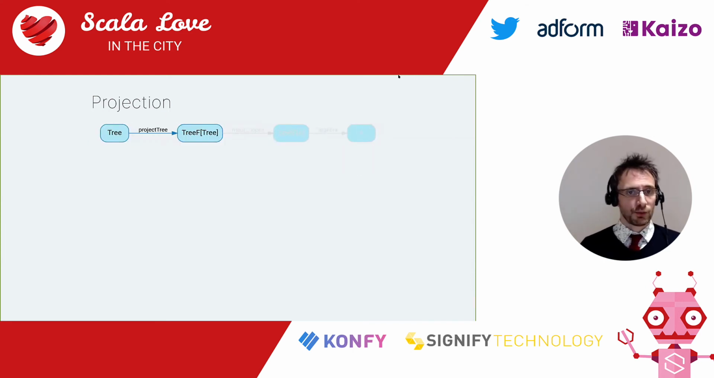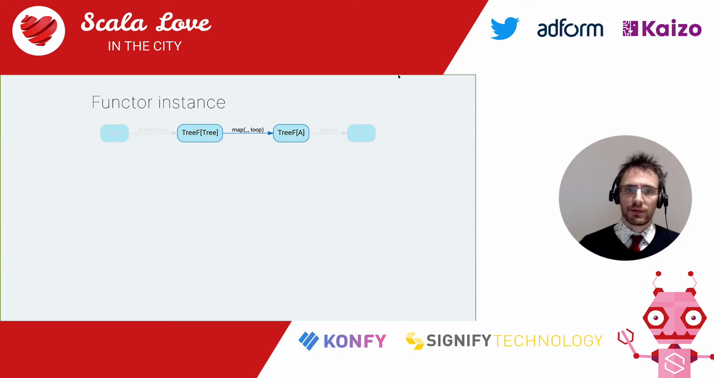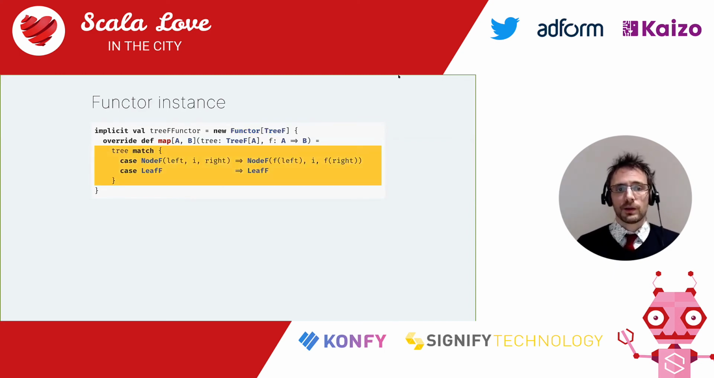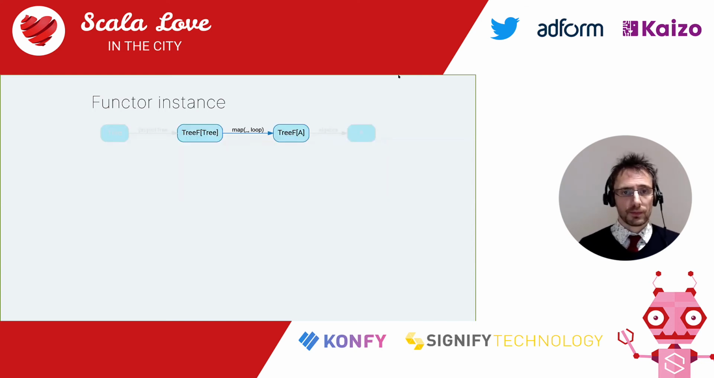So project is projectTree. And now we need to be able to call map on TreeF, which in plain English means we need TreeF to have a Functor instance, which is actually not very hard to write. Declare Functor of TreeF, where given a NodeF, we apply the function to the left and right branches. And given a LeafF, we don't actually do anything. So nothing to change in the diagram. TreeF now has a Functor instance, so we're good to go.